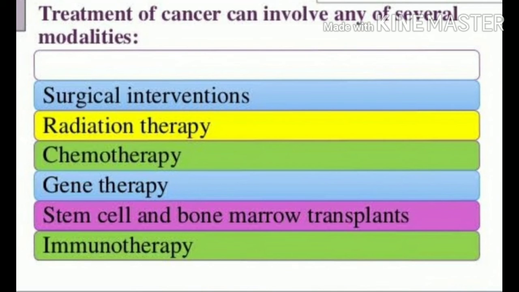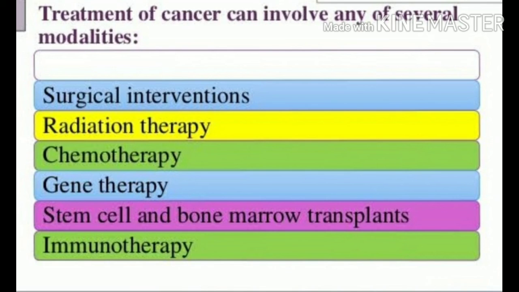Now we will see the treatment interventions. In that, radiation therapy. In radiation therapy, we use radiations to treat. The second one is chemotherapy, in which we give drugs to the patient.